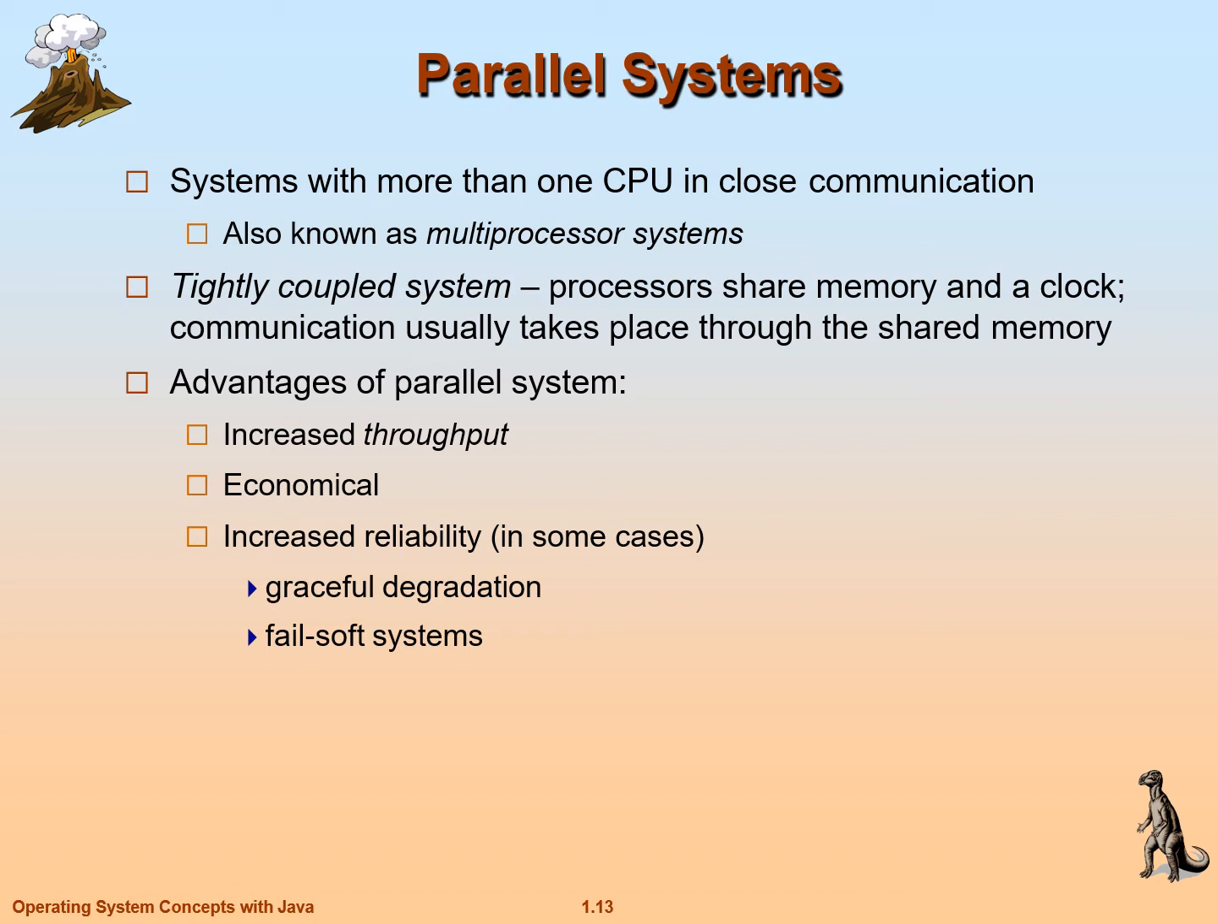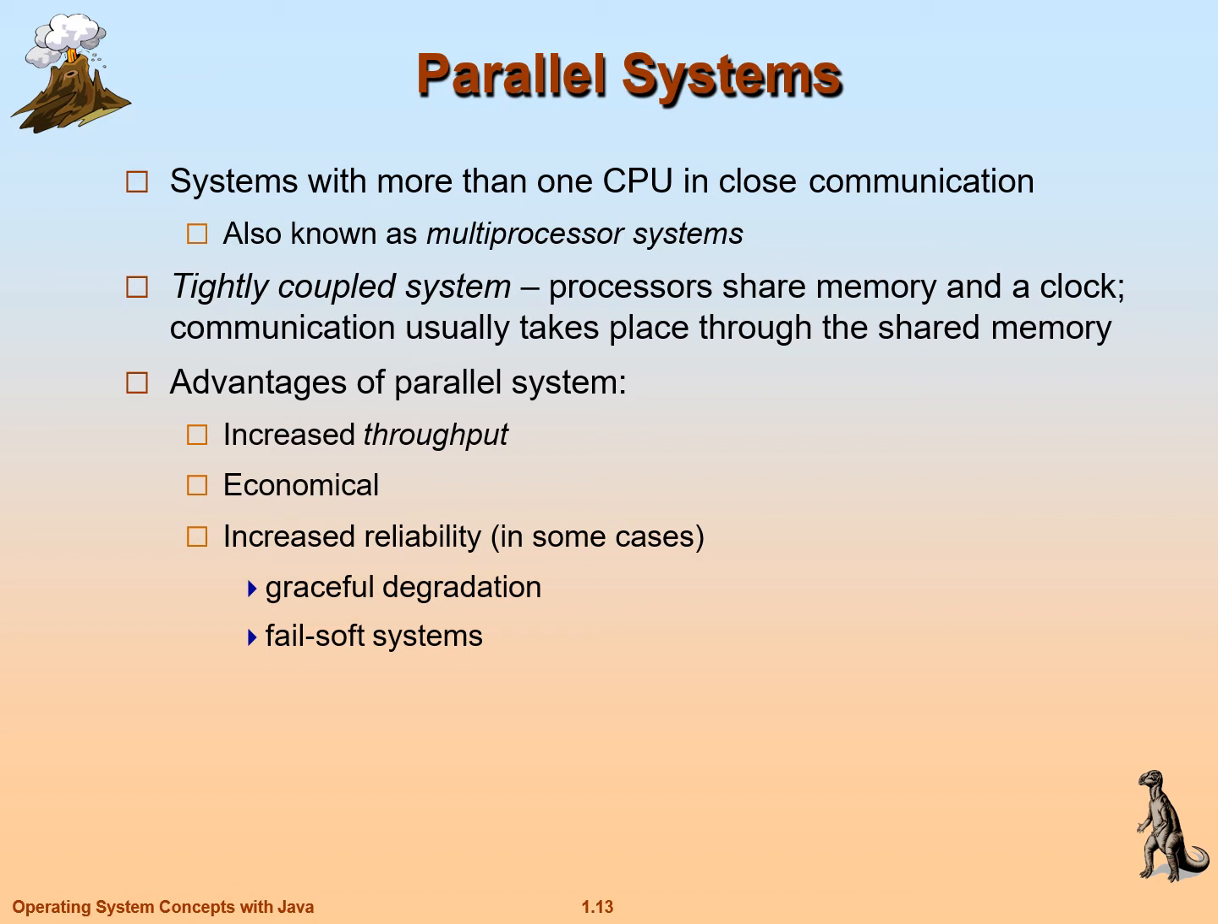We'll discuss parallel systems. Right now, the latest processors we are using in our computers and laptops all come under parallel systems. Dual core systems generally come under parallel systems: systems with more than one CPU. Dual core means two CPUs on the motherboard. Systems with more than one CPU in close communication are also known as multiprocessor systems.